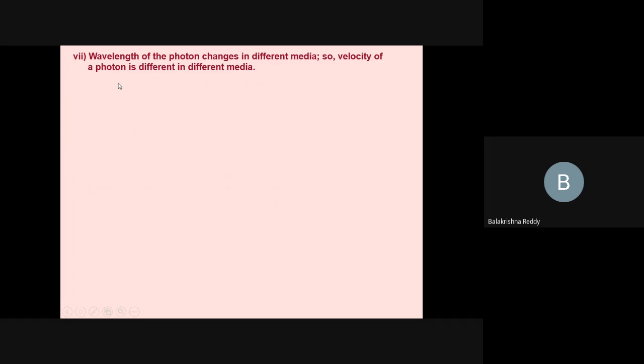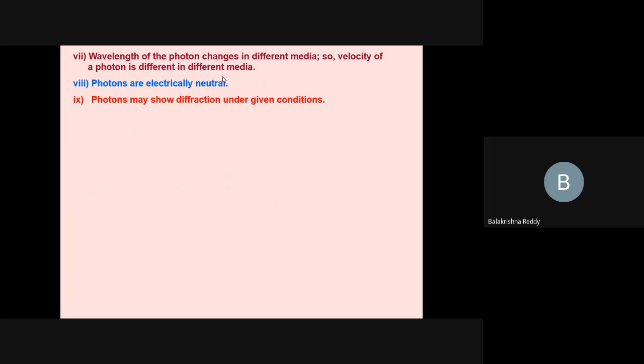Most important property, wavelength of the photon changes in different media. We know already this point in light, wavelength of light changes in different media. So velocity of photon is different in different media. Obviously, just as the velocity of light changes in different media, wavelength and velocity of photon change in different media. Photon, since it is a zero rest mass particle, is also electrically neutral, it doesn't have any positive charge or negative charge.